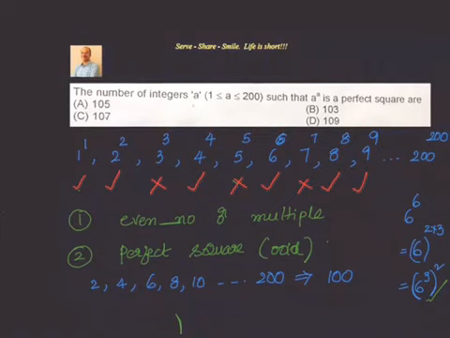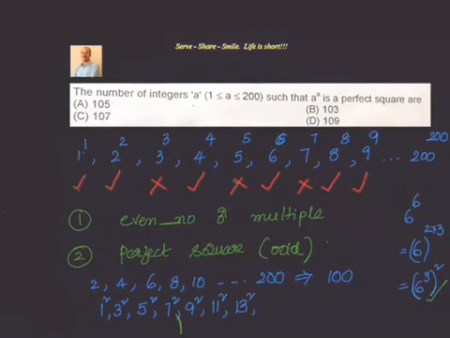Now what are the perfect squares which are odd numbers? They will be like 1 square, which is 1, afterwards 3 square which is equal to 9, then 5 square which is equal to 25, 7 square 49, 9 square 81, 11 square 121, 13 square 169.